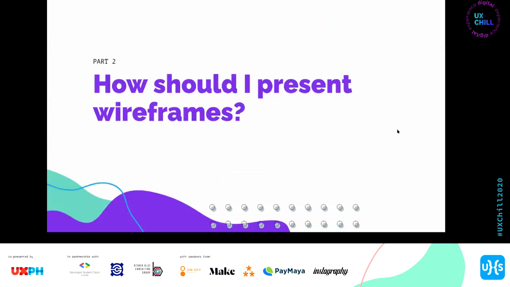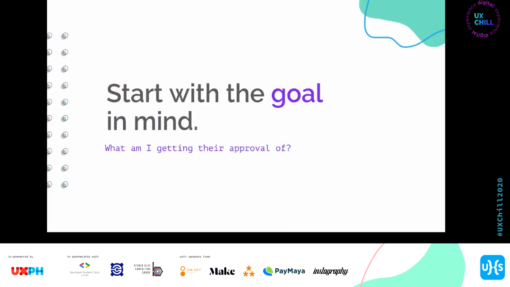I guess number one is you always start with a goal in mind. What do I want to communicate when I am already doing these wireframes? What am I trying to get their approval of? What kind of discussion do I want to lead?